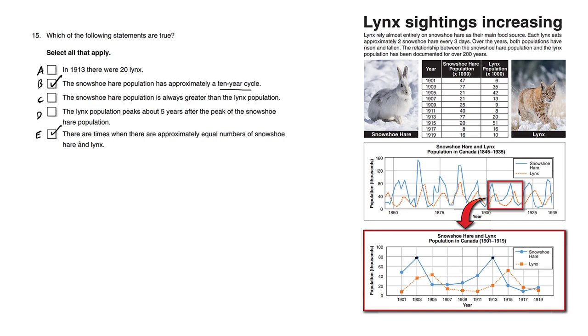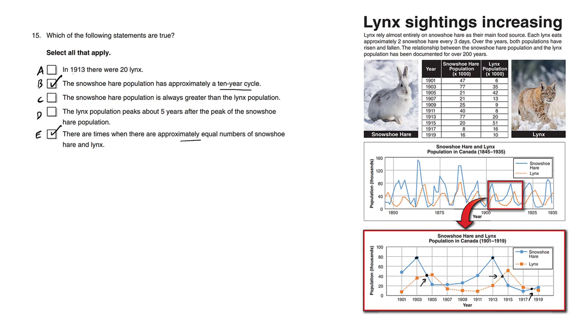E is also correct. There are times when there are approximately equal numbers of snowshoe hare and lynx. So the population of lynx here is orange, and we're talking about the intersection here. Around 1904 and 1905, at this time, and also here, maybe perhaps 1914-ish, as well as here, 1918-ish. During these times, the populations are tied. And indeed, their populations are approximately equal.